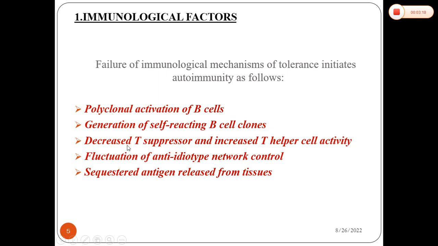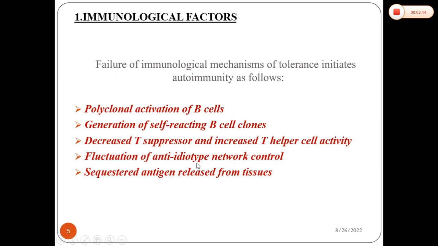Another is decreased T suppressor cell activity. T suppressor cells are actually cytotoxic, and they remove toxic, unwanted cells. If that activity is disrupted, and along with that there is increased T helper cell activity, that will result in autoimmune reactions.